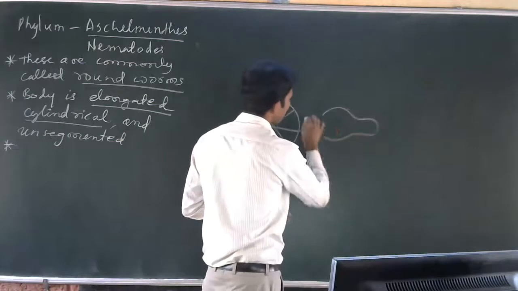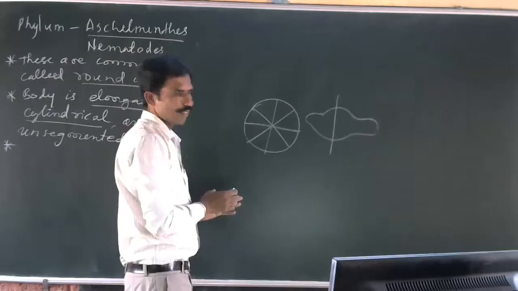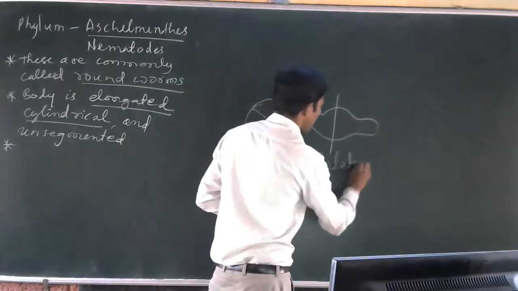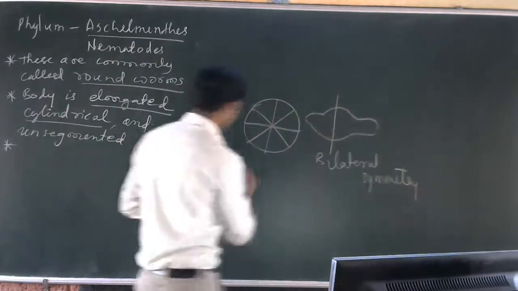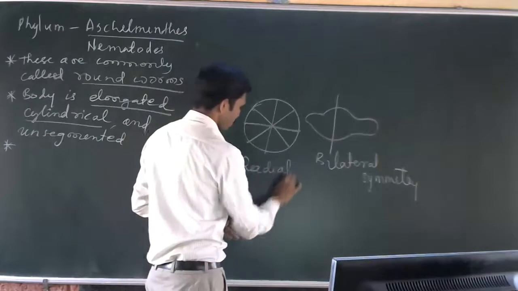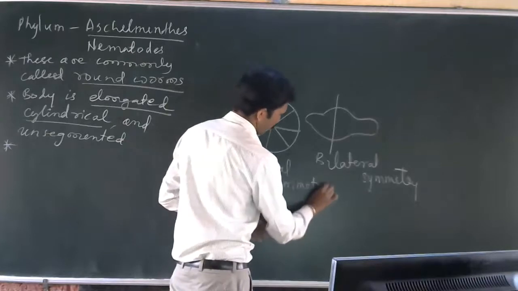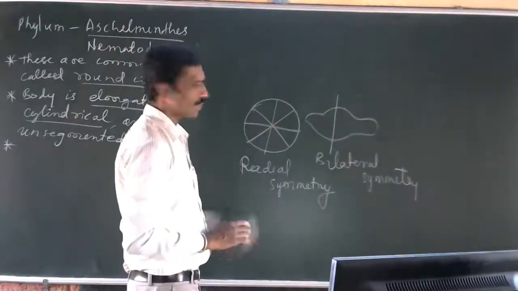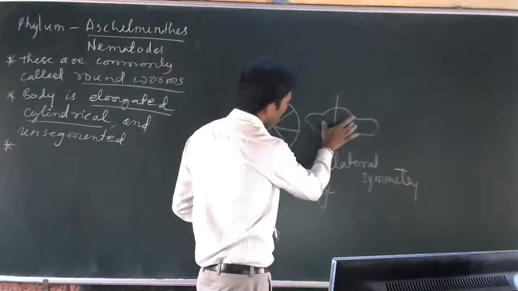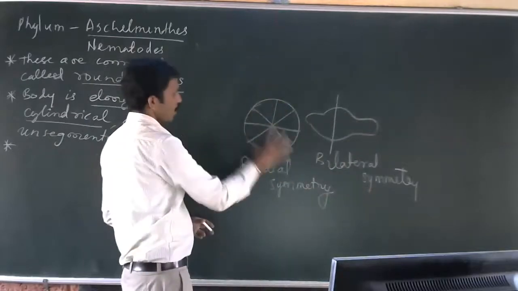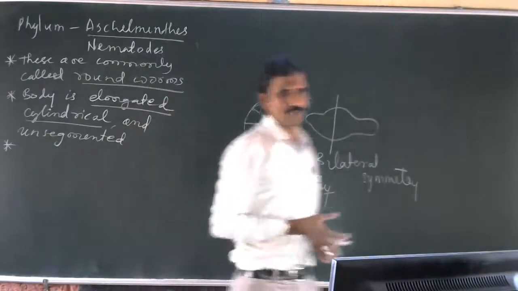Bilateral symmetry means if this is the body, there are two equal divisions. So if any one plane cuts the body into two equal halves, that's bilateral symmetry. If the body can be cut into many equal parts, it's radial symmetry. Just go through that.